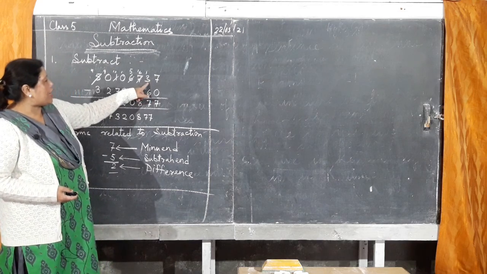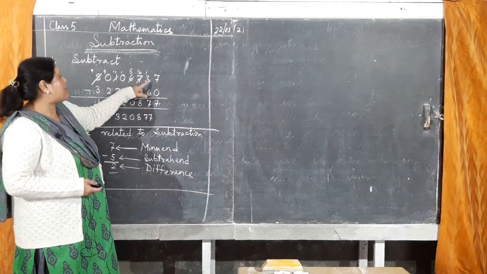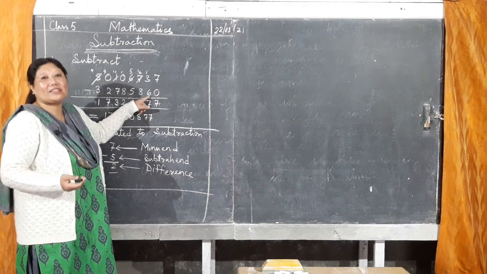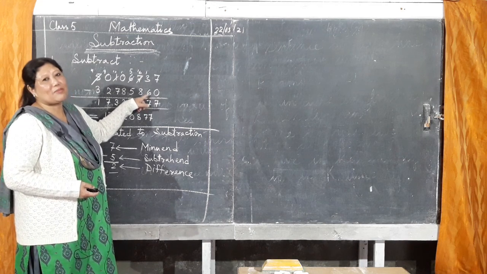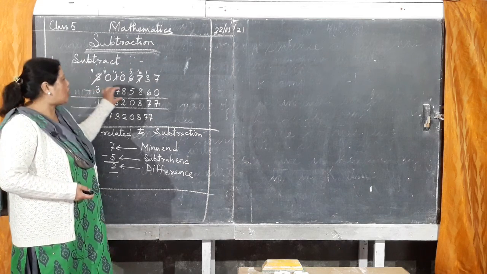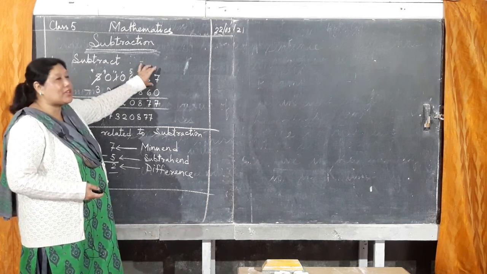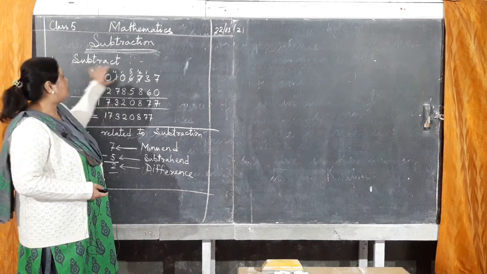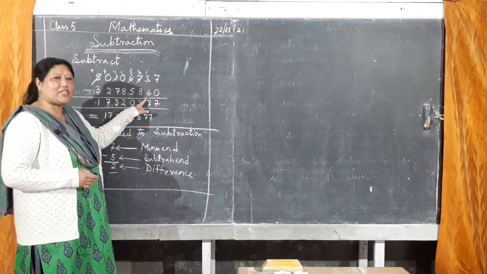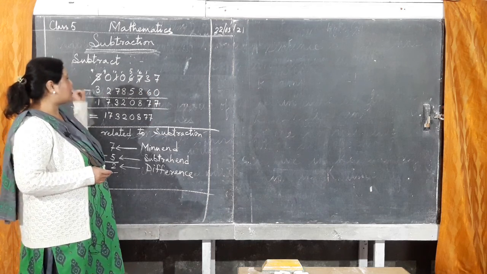Okay? Then 3 cannot subtract 6. But here some of the students write 3 minus 6 is 3. Why? Because they subtract from the wrong side, they subtract 3 from 6. Always the bigger number will be in the first line and the smaller number will be in the second line, and you always have to subtract from the bigger number, the first line. Remember that. This one is small, this one is bigger, can I subtract from here? No, it is not allowed. Always from here only you have to subtract.